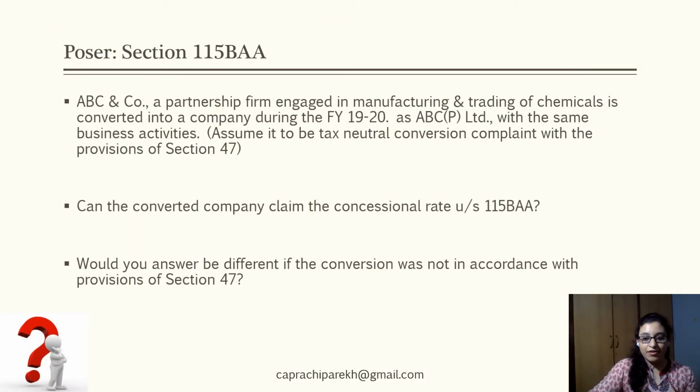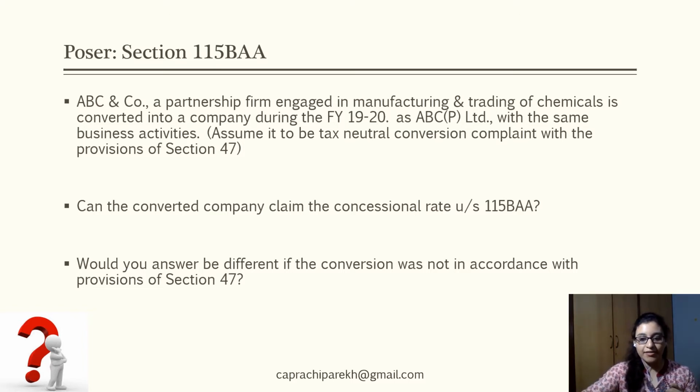Now we have a small poser here with regards to section 115BAA itself. Let us say ABC and Company is a partnership firm which is engaged in manufacturing and trading of chemicals, and this partnership firm is converted into a company in the financial year 1920 as ABC Private Limited with the same set of business activities.